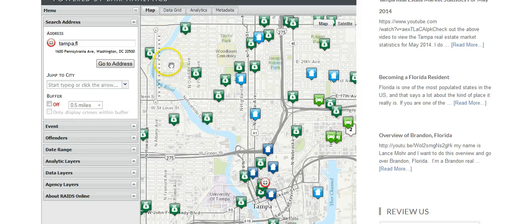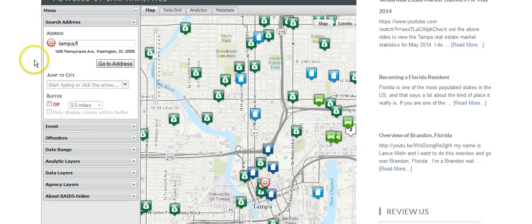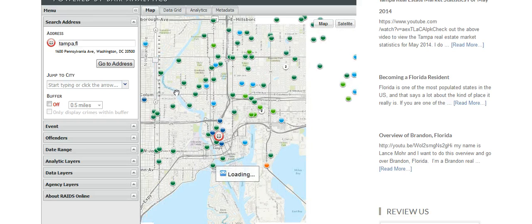And then, really neat, just tons of great information that you could get. You could enter an address in here and see everything that's coming up in the area. So you could zoom in and zoom out.